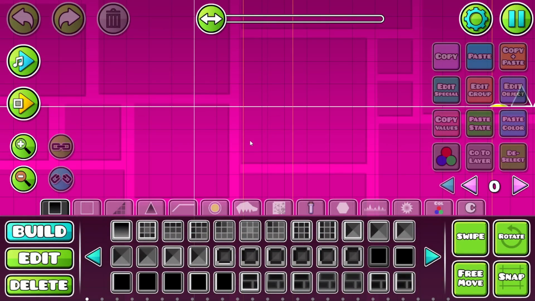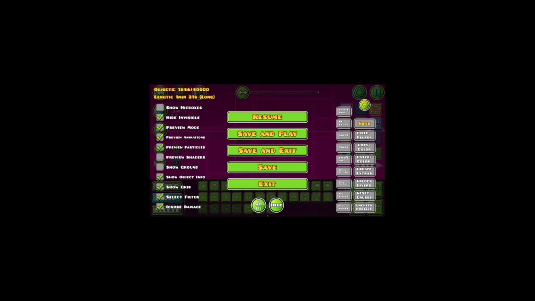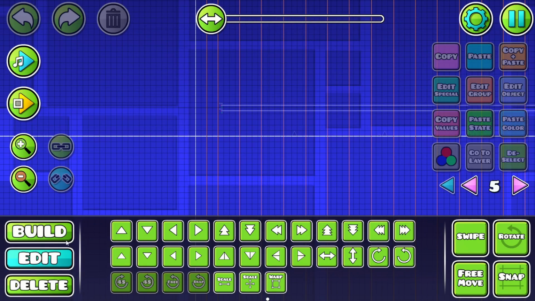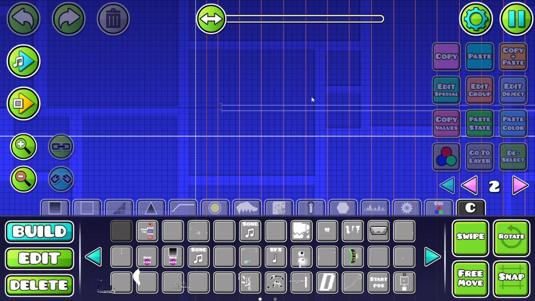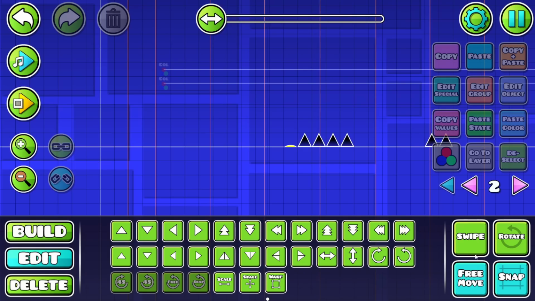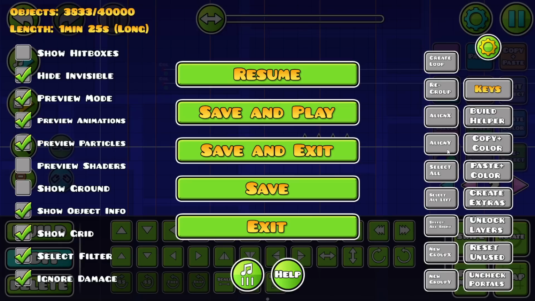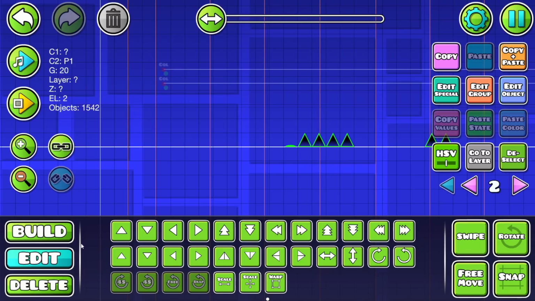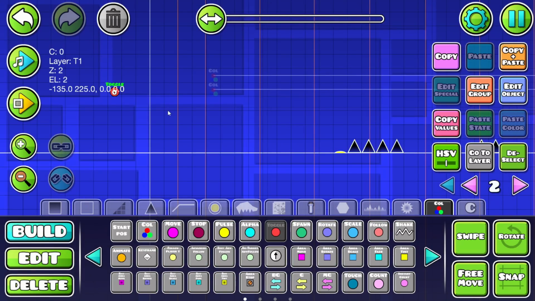First things first, we have to make this entire level a custom object, and then what we can do is drop it on a different layer, maybe layer 2, because it's the second level. Now we gotta paste it further in, it would seem. So basically what we want to do is have all the other levels off at the start, so we'll give Back on Track group 20 or something just to start here.